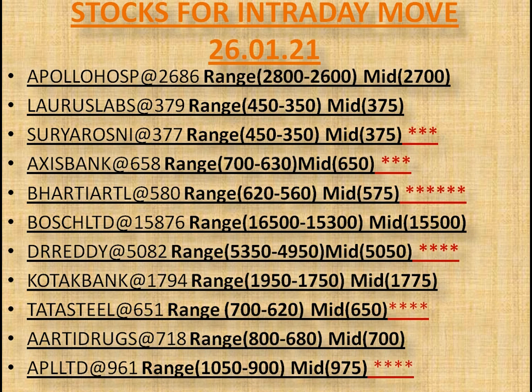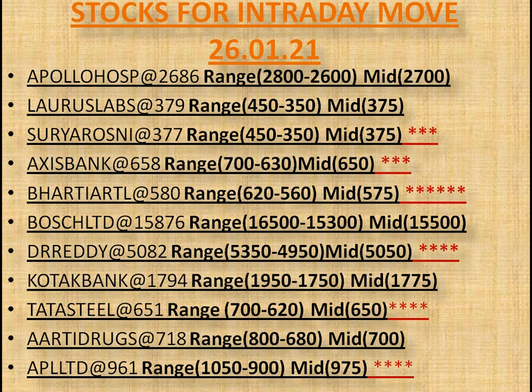Apollo Hospital, that LTP is 2,686. Laurus Labs, that LTP is 379. Surya Roshni, that LTP is 377. Axis Bank, that LTP is 658. Bharti Airtel, that LTP is 580. Bosch Limited, that LTP is 15,876. Bosch Limited looks very good for me.